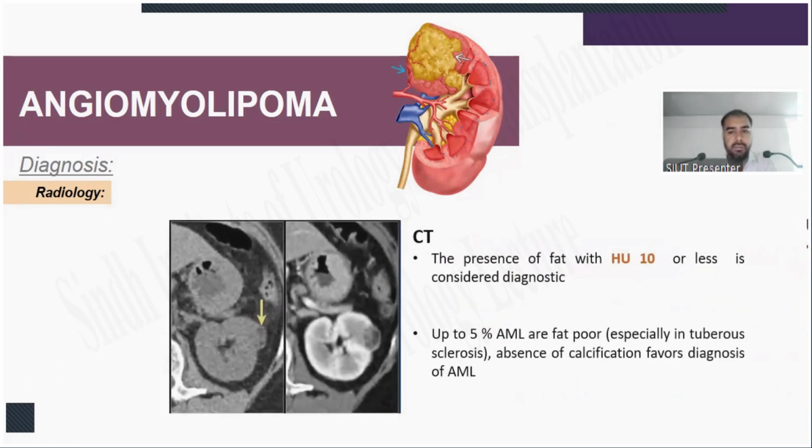On CT, the presence of fat with a Hounsfield unit of 10 or less is considered diagnostic. Up to 5% of AMLs are fat poor, especially in tuberous sclerosis. Absence of calcification favors the diagnosis of AML.